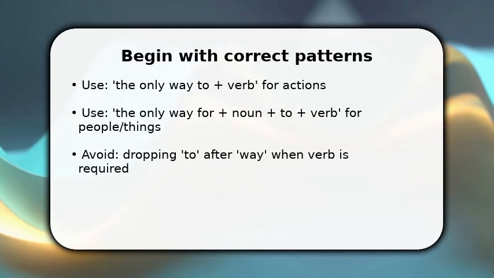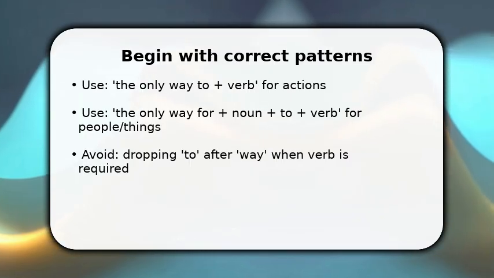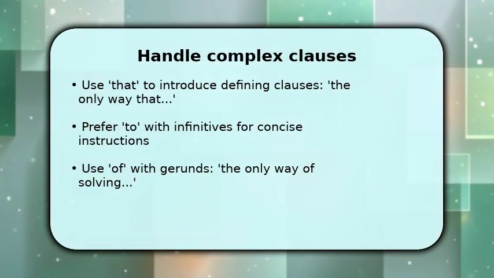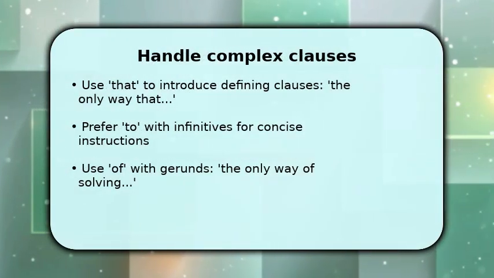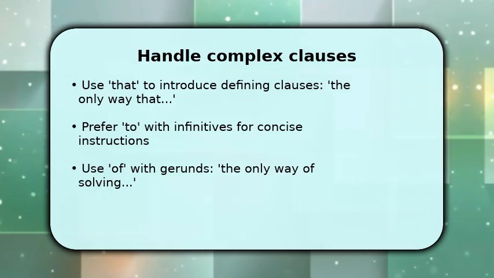If an -ing form is natural, check whether "the only way of" plus -ing fits better. Begin using these patterns in short sentences now. Once you can form simple patterns, tackle clauses. Include "that" when you need a defining clause, "the only way that we can finish is," because it clarifies the